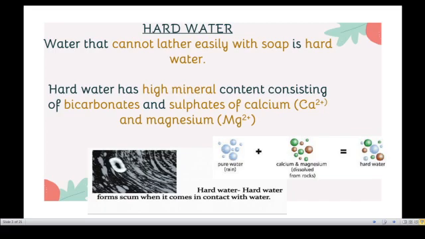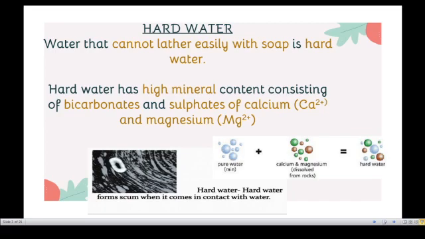Why? Because hard water has high mineral content consisting of the bicarbonates and sulfates of calcium and magnesium. It may be calcium bicarbonate or magnesium bicarbonate. These are the high mineral content. So hard water cannot lather easily with soap.